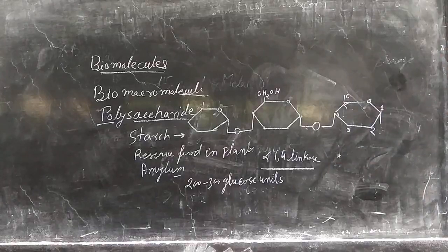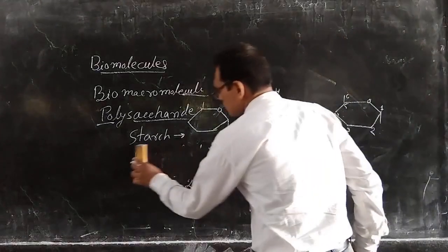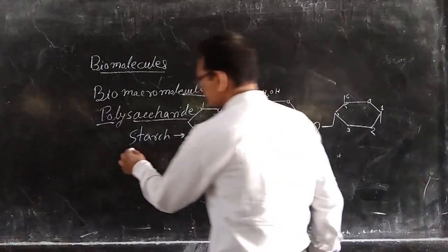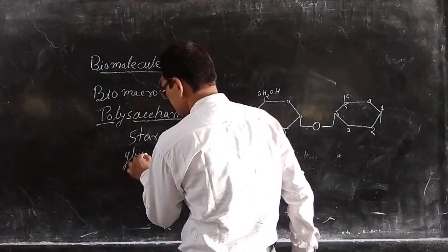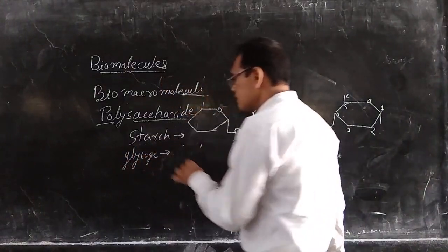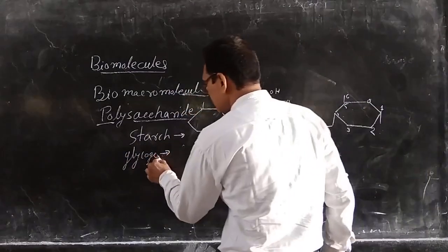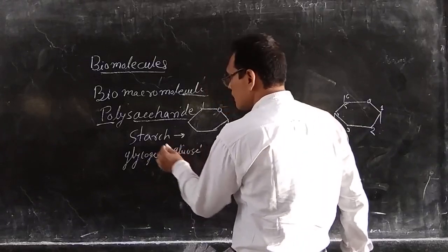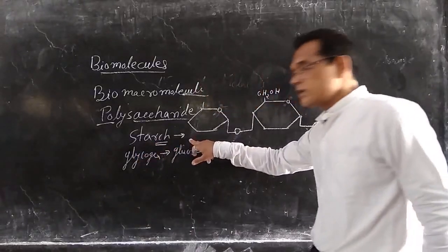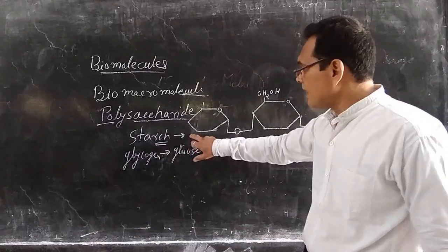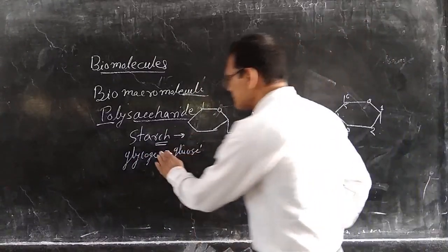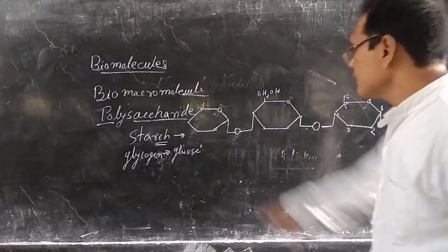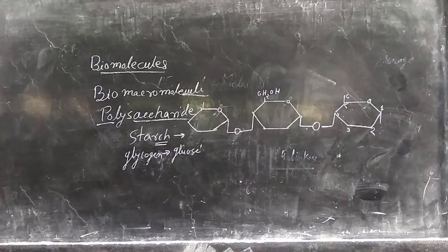Like that, another type of polysaccharide is glycogen. Glycogen is also made from glucose. Starch is present as a reserve food in the plants, and glycogen is present as a reserve food in the animals.